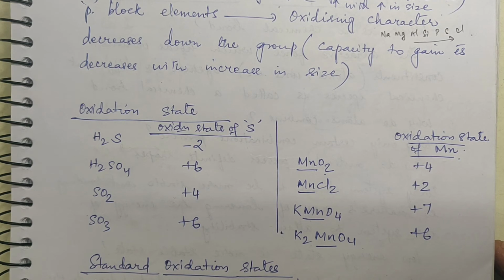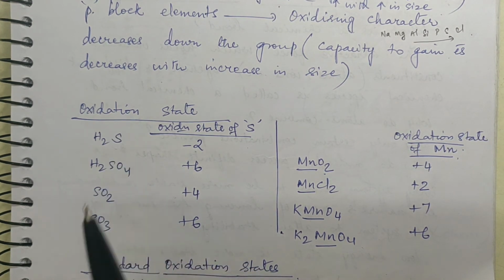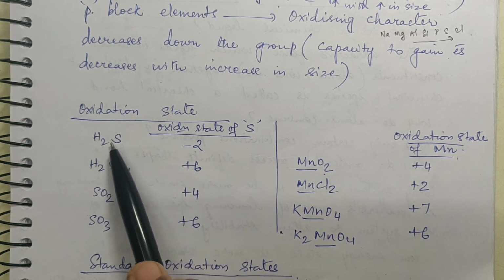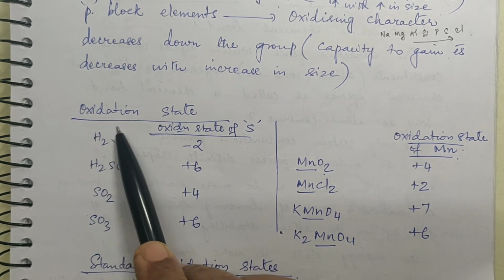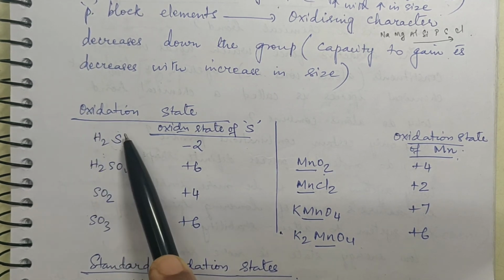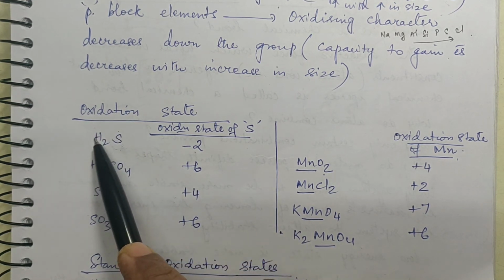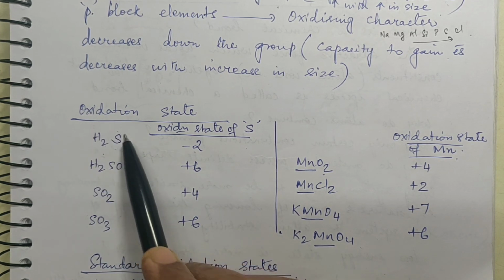We'll have to see about this in redox reactions. So you just try to have an idea. I already told you, oxidation state of a particular atom in a compound is always in a combined state. So the oxidation state is the charge possessed by an atom in the combined state. If you want to see for sulfur in H2S, it will be equal to that on the two hydrogen atoms if the molecule is neutral. So on hydrogen it is +1, you know it, because hydrogen has only one electron, right? So that will be +1, and since 2 are there, this will be +2, so this will be -2.